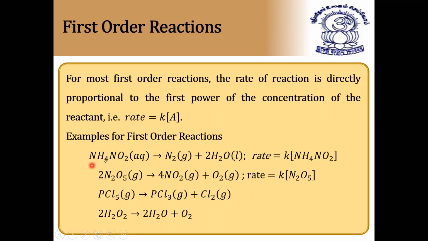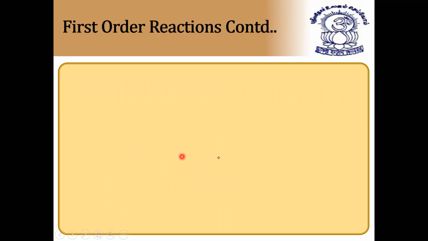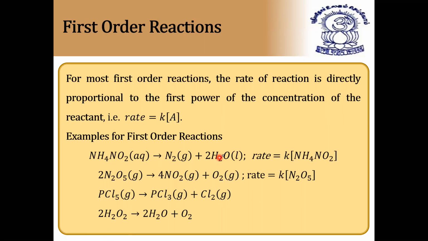And examples of first order reactions: ammonium nitrate on decomposition forms N2 plus water. It is called first order reaction because in this case the rate is proportional to the concentration of ammonium nitrate. For N2O5, even though it has 2 moles, the rate is proportional to only 1 mole, because this is an experimental quantity. So we should not look at the balanced stoichiometric equation for rate as well as order of reactions. Very, very important point. Kindly note that.